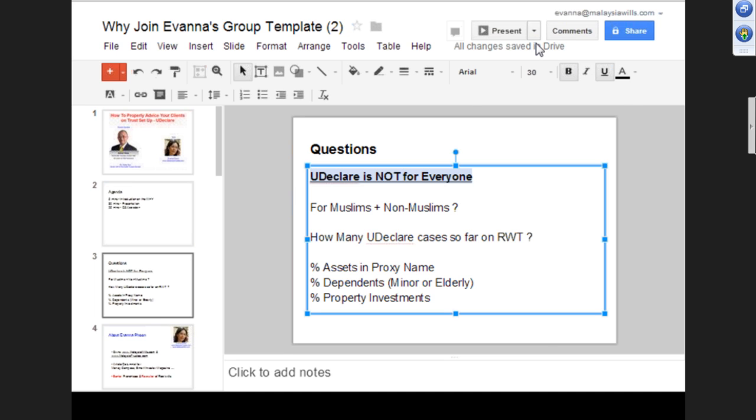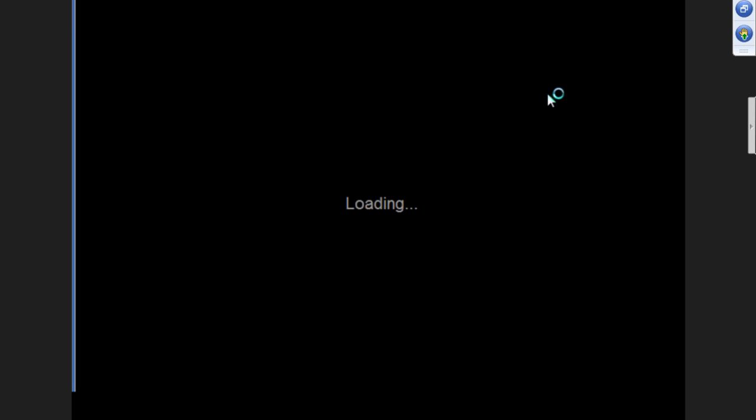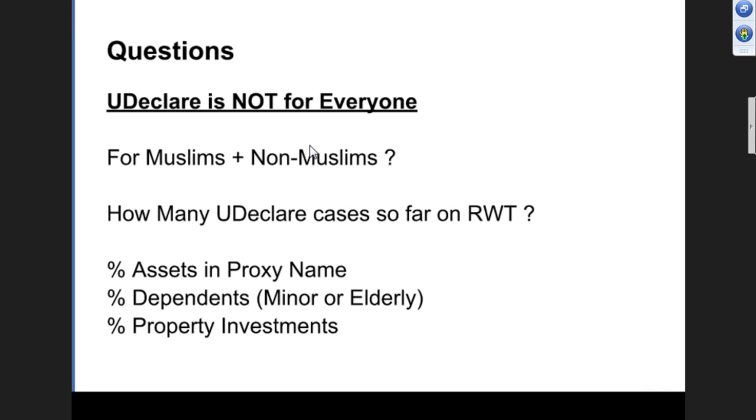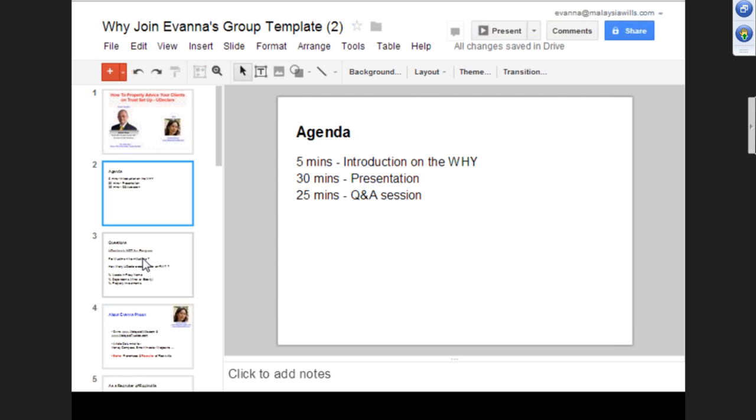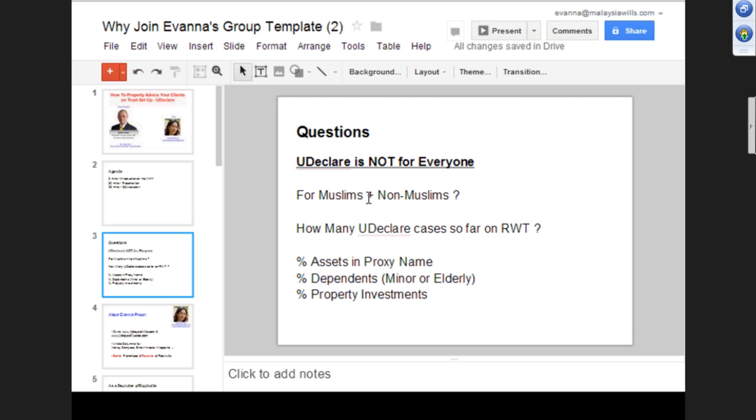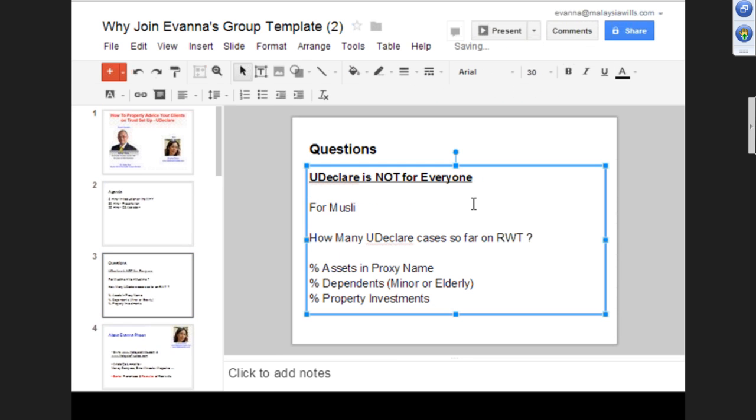Yeah, right? Correct. Okay. So I just want to ask, is this case for Muslim or only for non-Muslim, or is there a combination of Muslim and non-Muslim? It's very much for non-Muslim only. Because UDeclare is not designed for Muslims. You will not be able to avoid it. Okay, so 100% this is for non-Muslim. So we narrow down a bit. So just in case people were asking, this is for non-Muslim only, Muslim no. Correct.